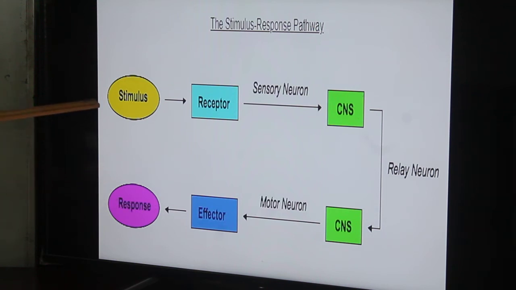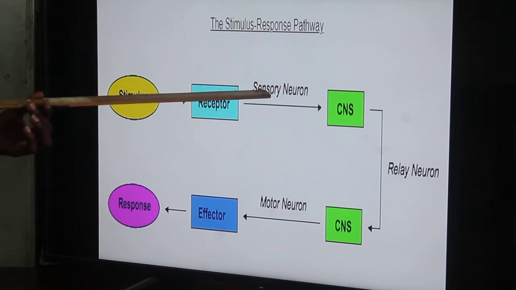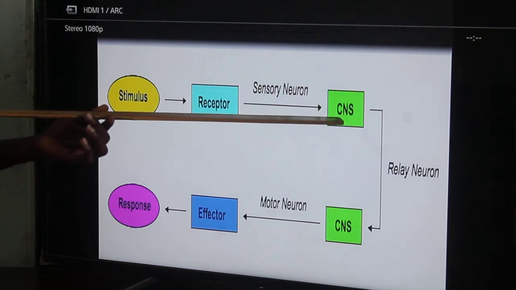So basically, this is a source of stimulus. It could be light, high temperature, source of heat, pain, whatever. What is perceived by your senses, those are the receptors. Then the stimuli perceived is transmitted via the sensory neuron into your central nervous system.